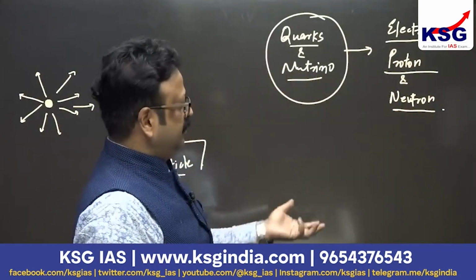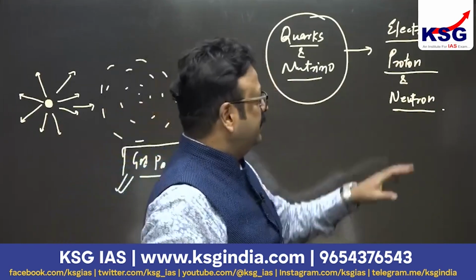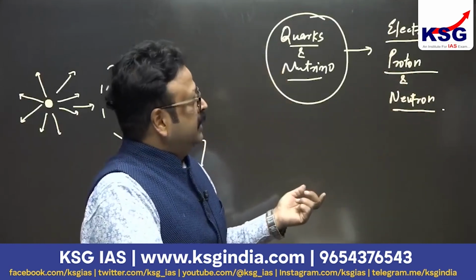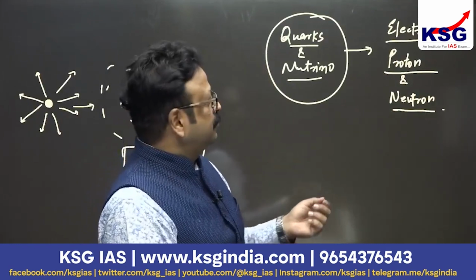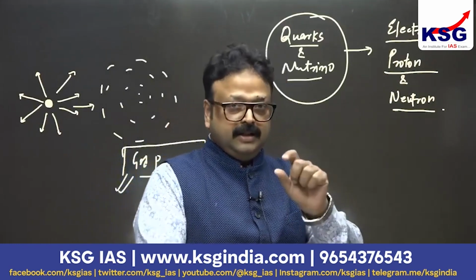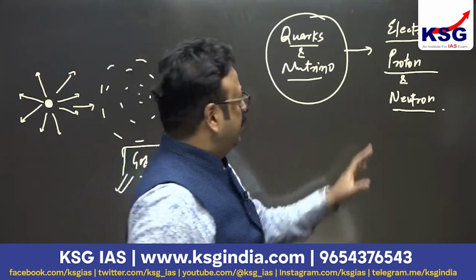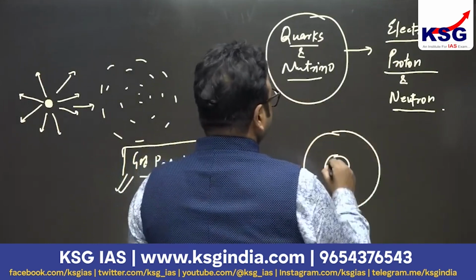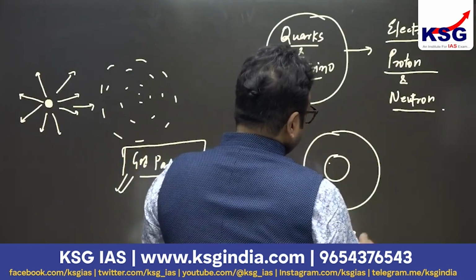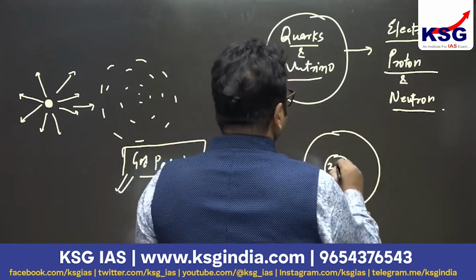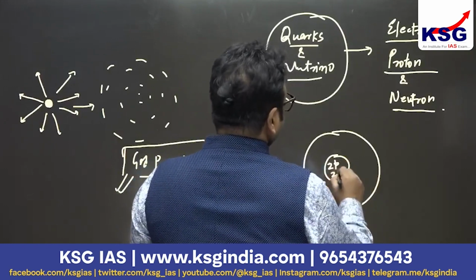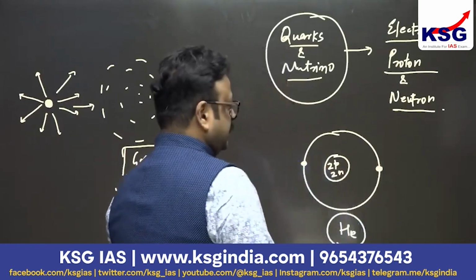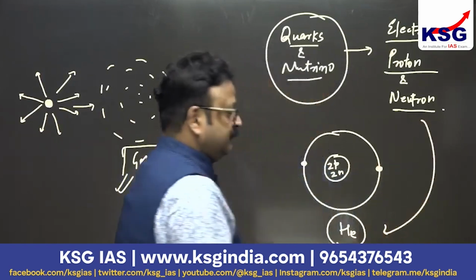You know that if you have basic science understanding, the electrons are negatively charged, nearly massless particles orbiting the nucleus, and protons and neutrons are also called nucleons, residing in the nucleus of the atom. And after formation of these electrons, protons and neutrons, the first atom that was formed was helium. Two protons inside the nucleus, two neutrons inside the nucleus, and two electrons orbiting this helium. This was the first atom formed after the Big Bang.